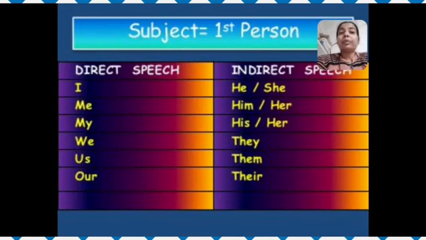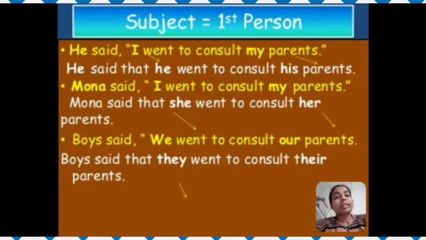Let's have an overview of what you have studied. For first person, "I" in direct speech will change into "he" or "she" according to the subject. "Me" will change into "him" or "her." "My" will change into "his" or "her." "We" will change into "they." "Us" will change into "them," and "our" will change into "their." Now let's have a look at examples. He said, "I went to consult my parents." He said that he went to consult his parents. Mona said, "I went to consult my parents."